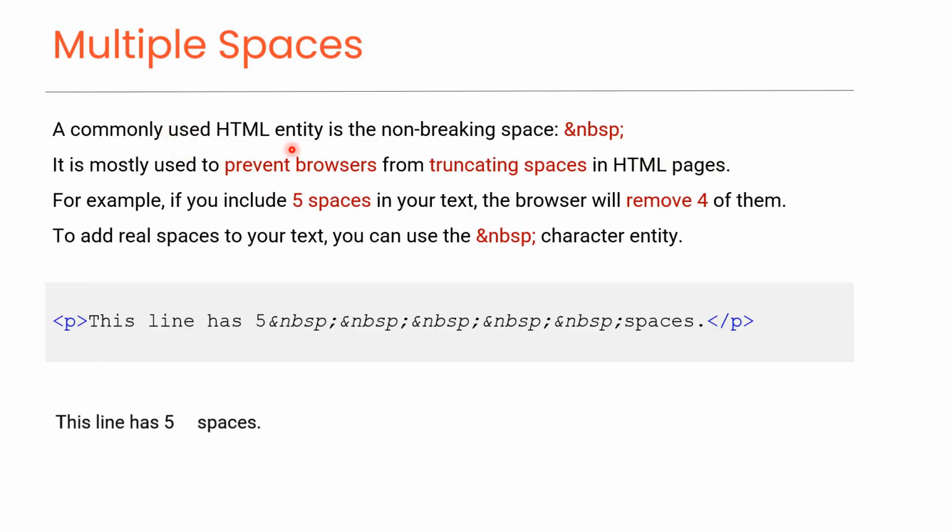A commonly used HTML entity is the non-breaking space, as you can see here. It is mostly used to prevent browsers from truncating spaces in HTML pages. For example, if you include 5 spaces in your text, the browser will remove 4 of them. To add real spaces in your text, you can use this character entity, as you can see in this code. And you can see the preview here.